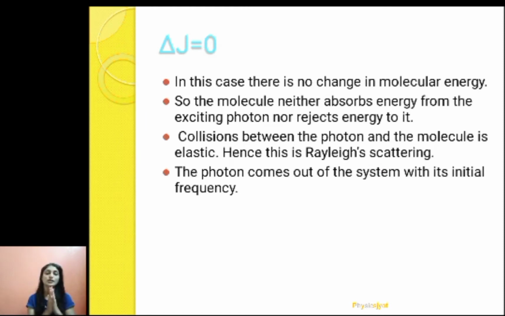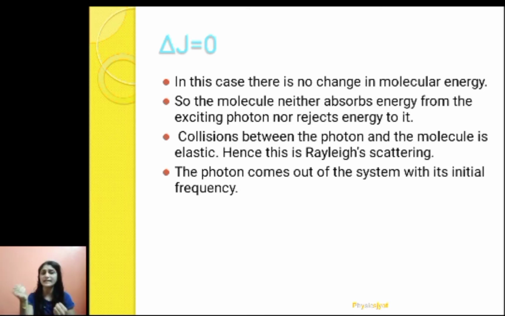Now what is the meaning of delta J equals 0? When I say delta J equals 0, that means there is no change in the molecular energy. When radiation of frequency nu excitation is incident on the molecule, the radiation consists of photons according to quantum mechanics. So a photon is incident on a molecule. In that case, there is no exchange of energy between photon and molecule.